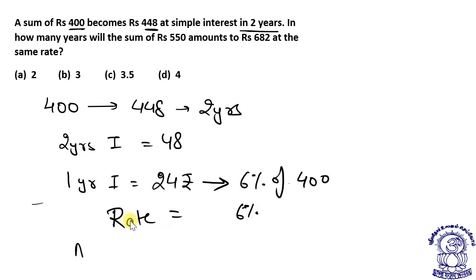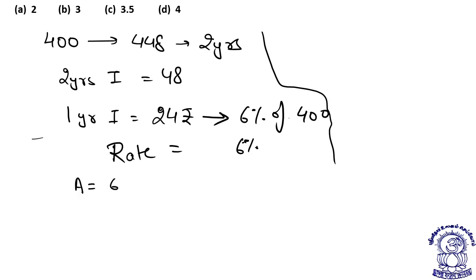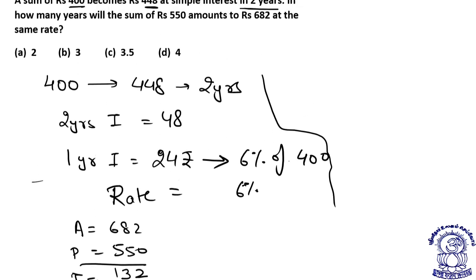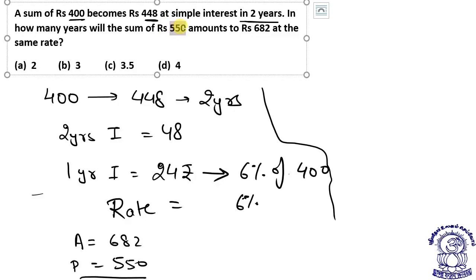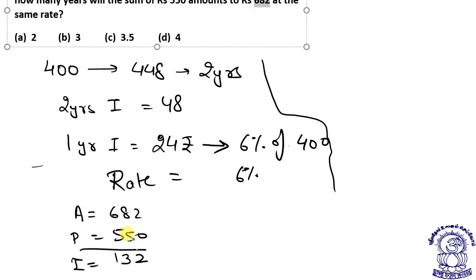See, what is the amount? I can do it over here. The amount we have is 682. The principal is 550. What is the interest? So the interest is, I can say, 132. Does it make sense? The interest is 132. Let me show you the idea. This is 550 rupees become 682. So the interest is 132 rupees.